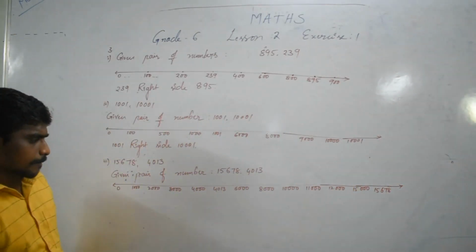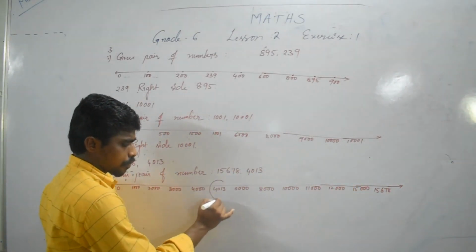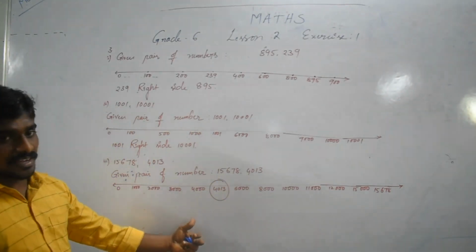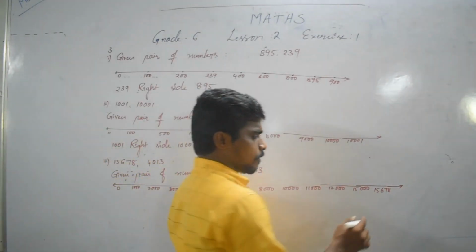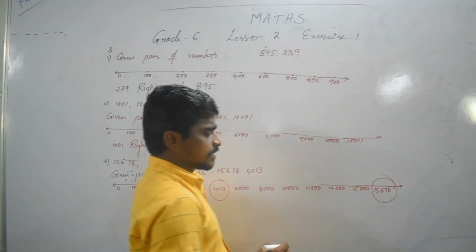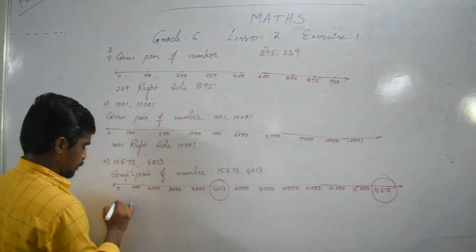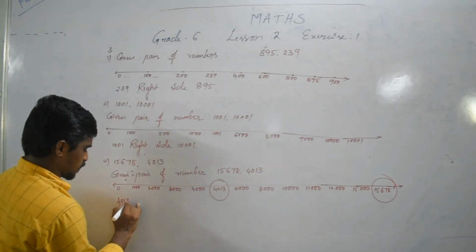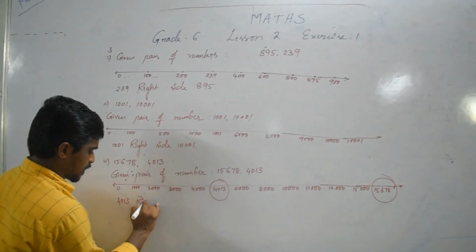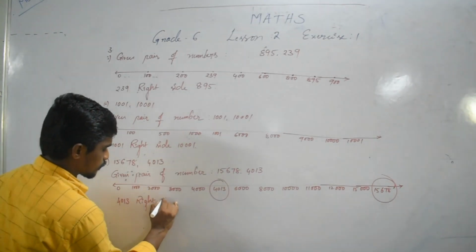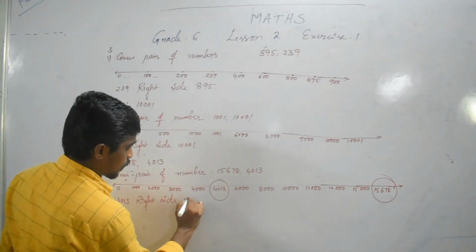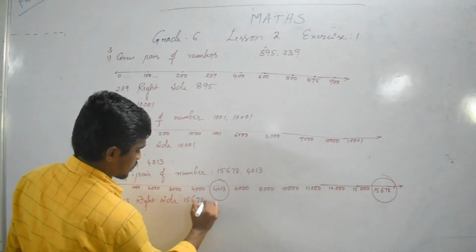So now here 4013 right side 15,678. 4013 right side 15,678.